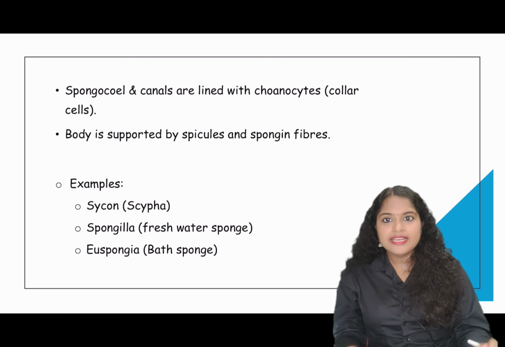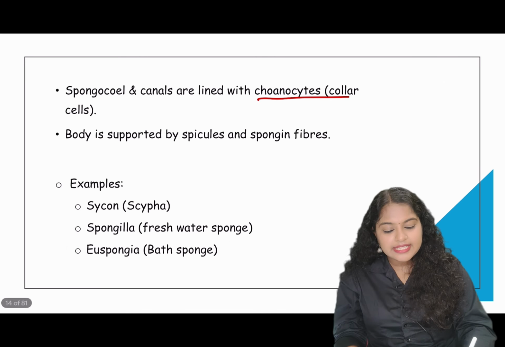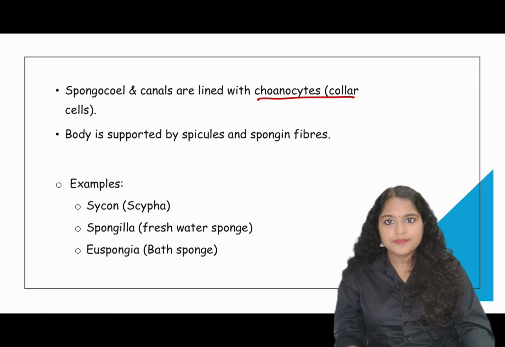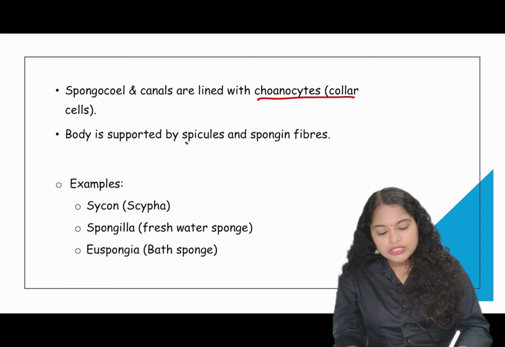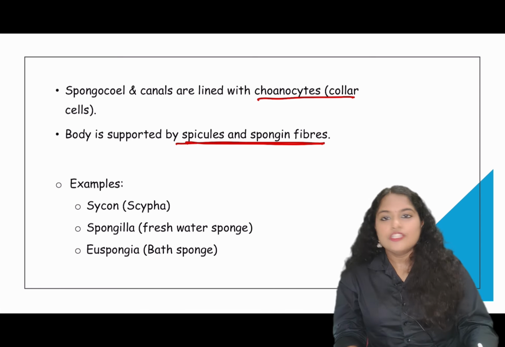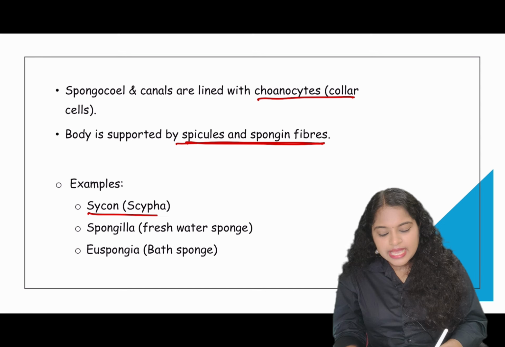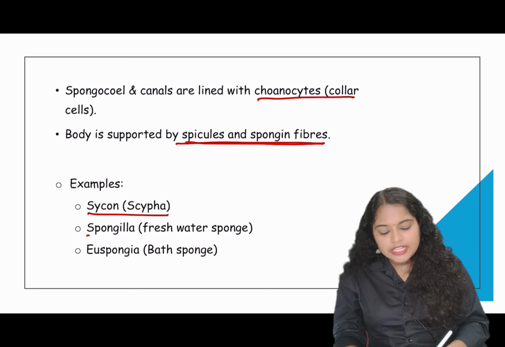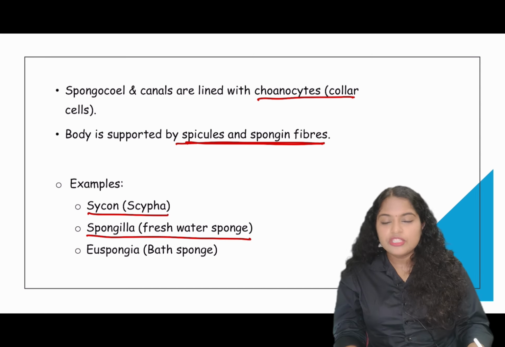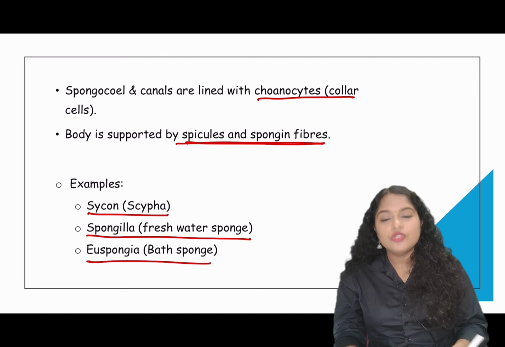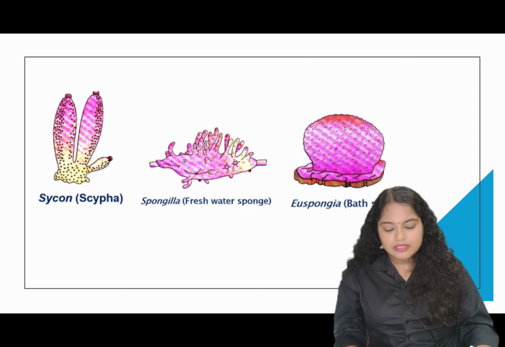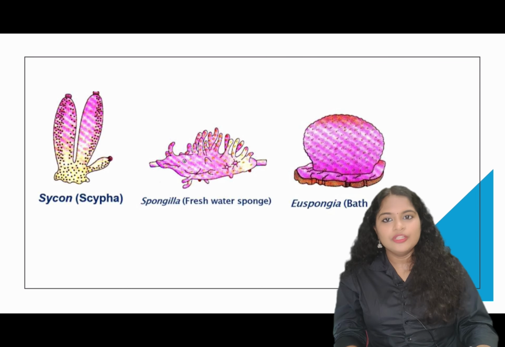The spongocoel canals are lined by specialized cells called the choanocytes or collar cells, and their body is covered or supported by spicules and spongin fibers. Now let us see examples of the sponges. Examples are very important in this chapter. Examples are Sycon, that is Scypha, then Spongilla, that is freshwater sponge, and bath sponge, that is Euspongia. These are the images of Sycon, Spongilla and Euspongia.